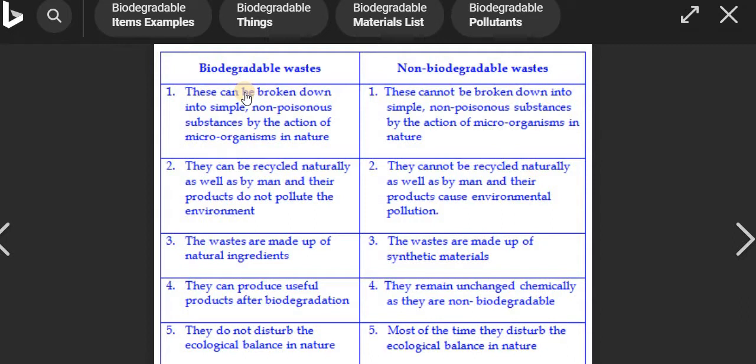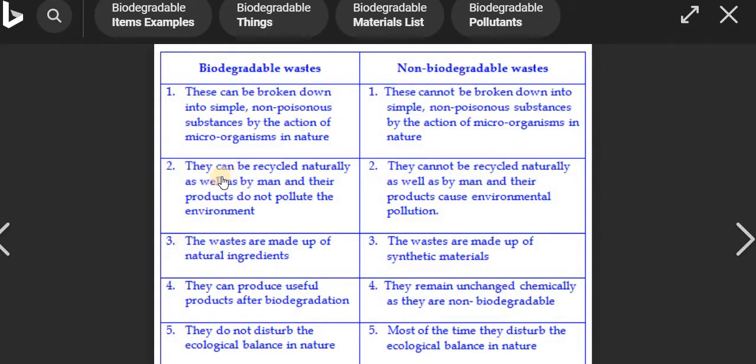As we discussed in the first point, biodegradable waste can be broken down into simple non-poisonous substances by the action of microorganisms in nature. But non-biodegradable waste cannot be broken down into a simple structure naturally, because microorganisms cannot decompose it. That's why it comes under non-biodegradable substances.